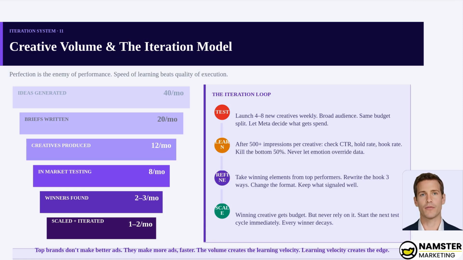Stop trying to make the perfect ad. Make more ads, faster. The system is simple. Test 4 to 8 creatives weekly, kill the bottom 50% after 500 impressions, refine what signals well, and scale the winners. Then immediately start the next cycle because every winner eventually decays. Volume creates learning. Learning creates the edge.